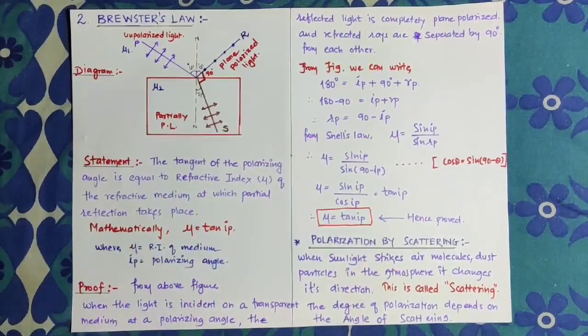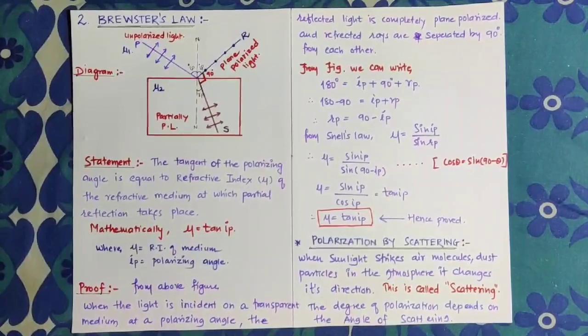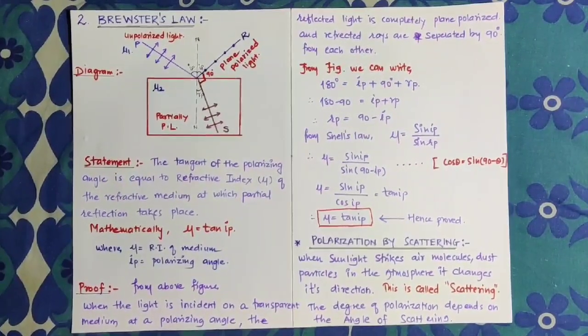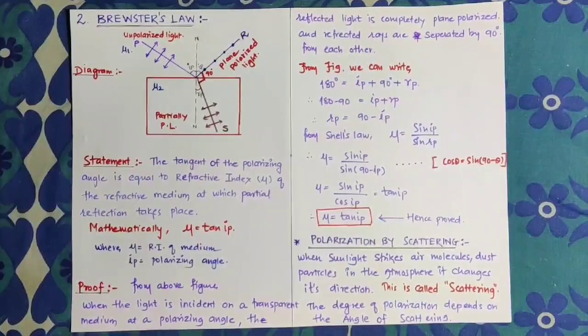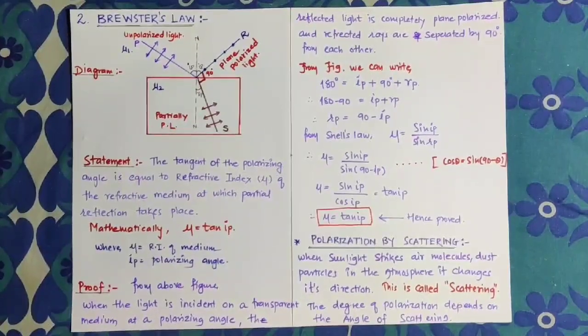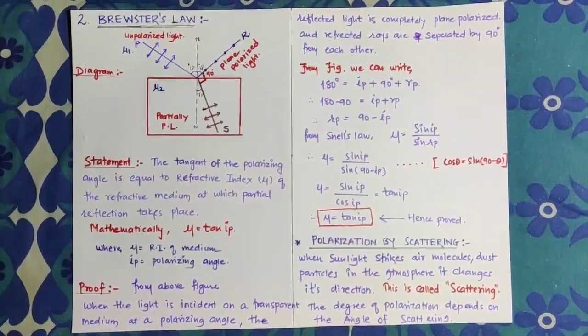Partial means whenever we consider a transparent medium, we have to consider only some amount of light. If we consider the whole or total amount of light, we cannot call it partially polarized light.